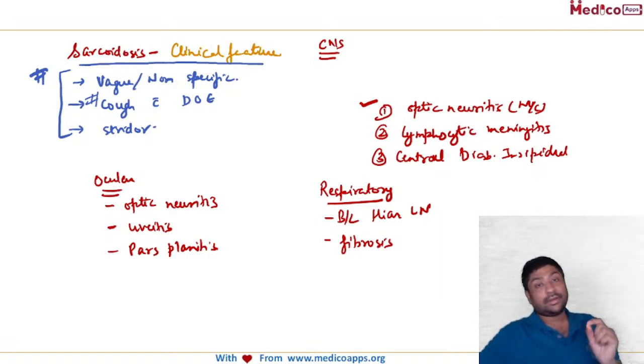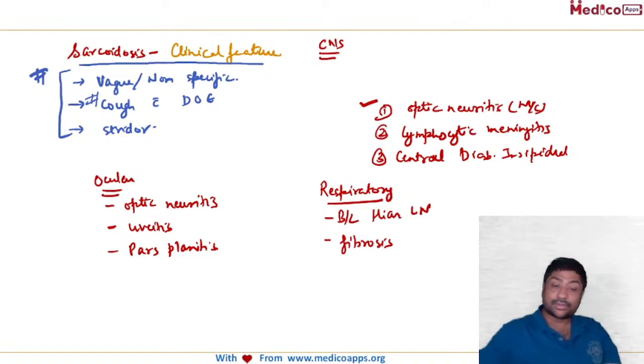We know there is upper lobe, middle lobe, and lower lobe. So which lobe is generally involved? Remember in sarcoidosis, and let me put it in a different color so that you will remember it, it's the upper lobe fibrosis which is most common.